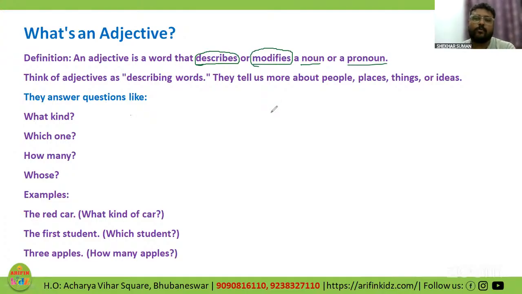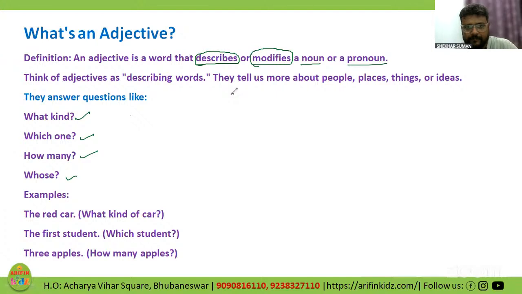So what I would like to go into in a little bit more detailed manner is with an example. There are several examples provided over here, like the red car, the first student, 3 apples, which give us the detail about the kind, which one, how many, or whose. But before going to this detail, I would like to give you an extra piece of information about adjectives. So how many parts of speech are there, children?